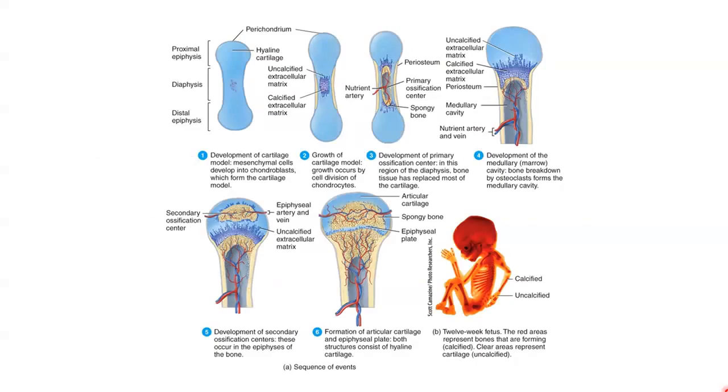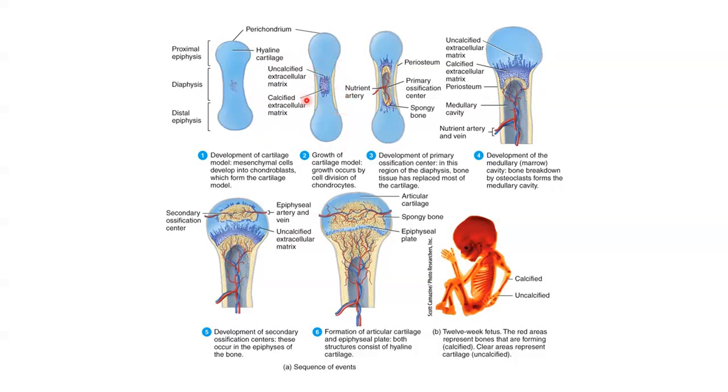So once more, looking at that process but in figure form. In our first step up here, the mesenchyme will differentiate into chondroblasts, forming this hyaline cartilage model. A covering called the perichondrium will surround that cartilage model. The cartilage model then begins to grow through both cell division and hypertrophy of our chondrocytes, or cartilage cells.